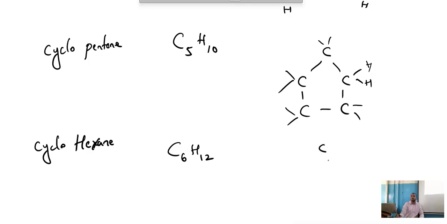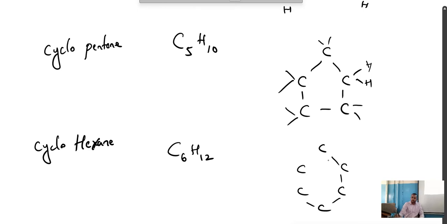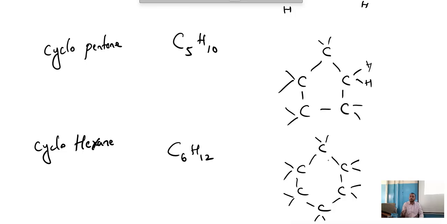1, 2, 3, 4, 5, 6. 6 carbon. Can you see this? It looks like benzene, right? But the difference is this only. Can you see the difference? There we had single, double, single, double, single, double. Here we have all single. But there we had only 1 H. Here we have 2 H in the boundary.